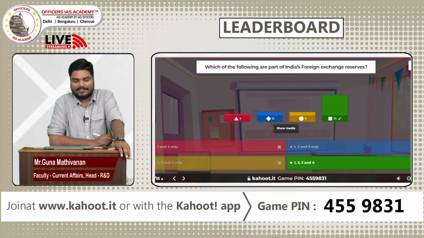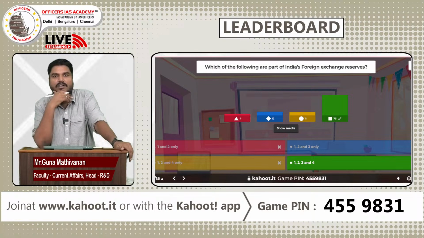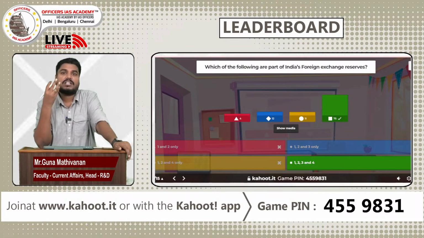So here, Indian Forex Reserve has all these four as its parts. We have close to $600 billion in our Forex Reserve. This $600 billion is not completely maintained as foreign currencies. A portion is maintained in foreign currencies, a portion in the form of gold, a portion in the form of special drawing rights.